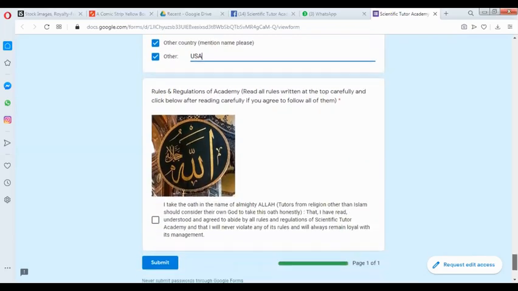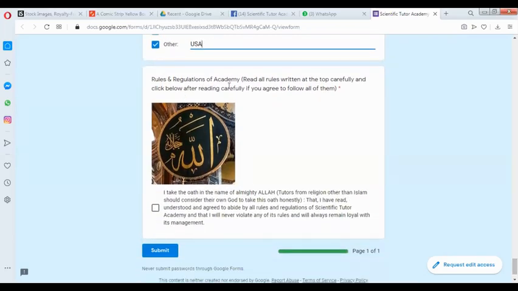Last but not the least, here is the oath: read the rules and regulations of the Academy written at the top carefully and click below after reading carefully if you agree to follow all of them. I take the oath in the name of Almighty Allah, tutors from religions other than Islam should consider their own God to take this oath honestly, that I have read, understood, and agreed to abide by all the rules and regulations of Scientific Tutor Academy, and that I will never violate any of its rules and will always remain loyal with its management. So if you click on that after reading, then you can submit.